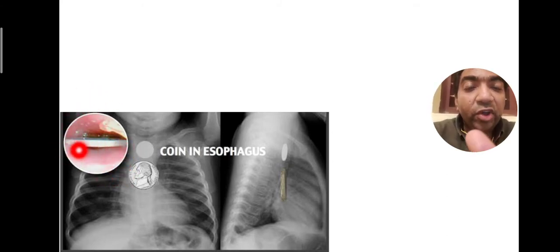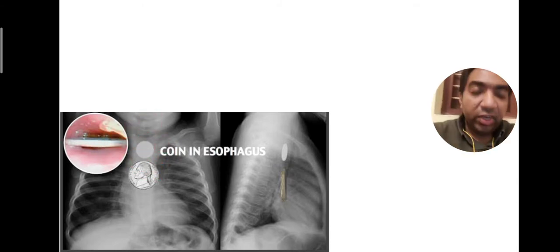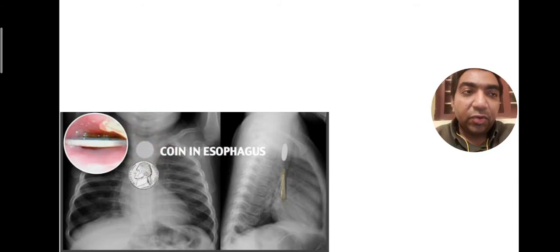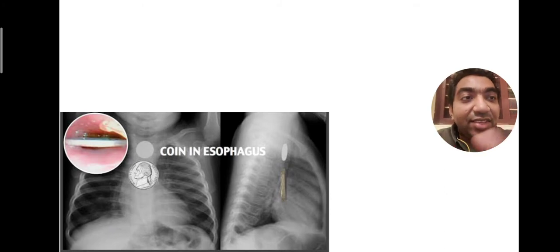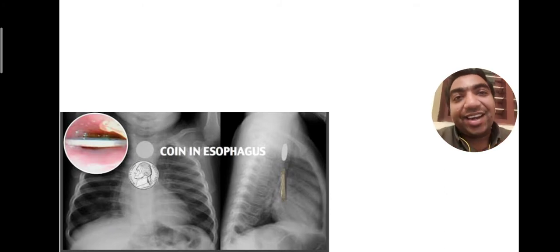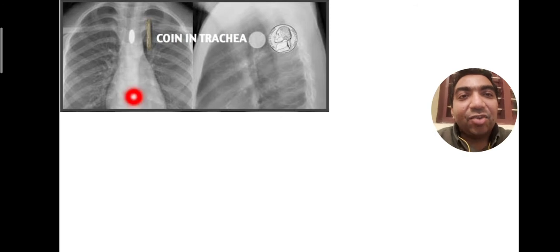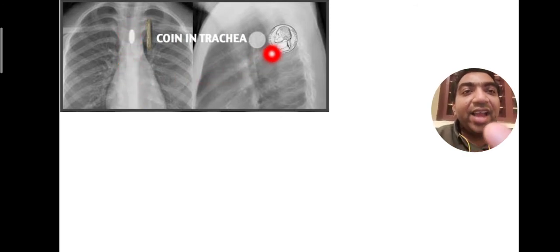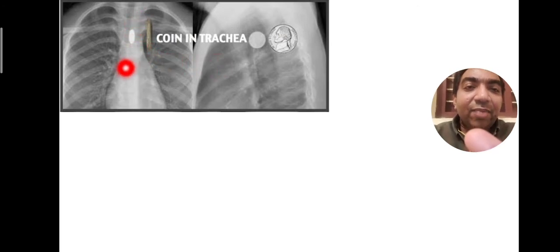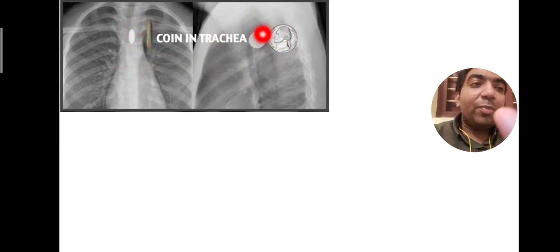So the orientation of the coin will be like this, giving the circle appearance in the anteroposterior view. Whereas it is the exact opposite in the case of the trachea. A coin in the trachea in the anteroposterior view will appear like a 1, and in the lateral view will appear like a moon.